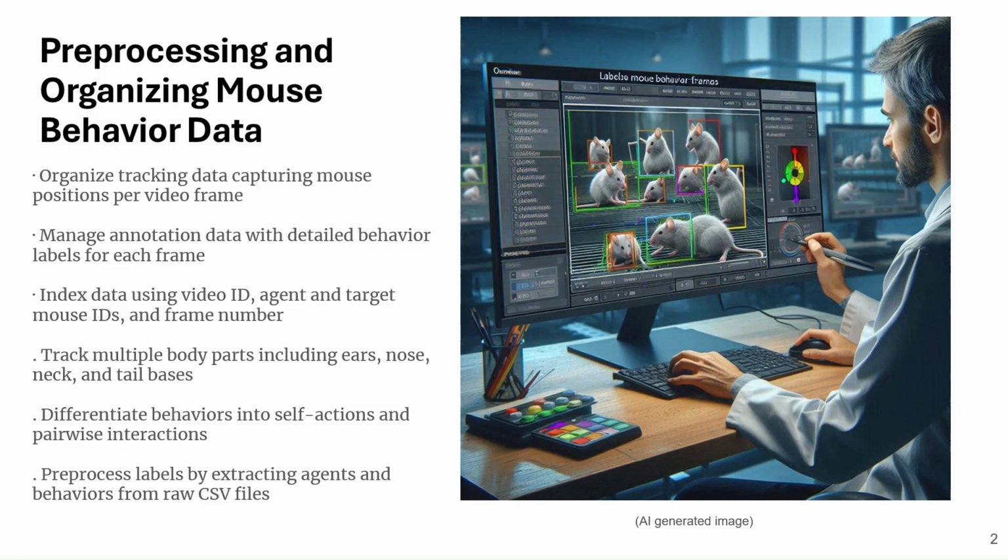The tracking folder contains frame-by-frame coordinates for each mouse's body parts, which we use to extract features like position, speed, relative speed, and orientation. Our goal is to generate structured data frames, either for individual mice or mouse pairs, that capture these features over time. These data frames serve as a foundation for behavior classification, distinguishing self-directed actions from social interactions. By aligning pose data with annotated behaviors, we build a rich temporal representation of mouse dynamics across diverse experimental setups.